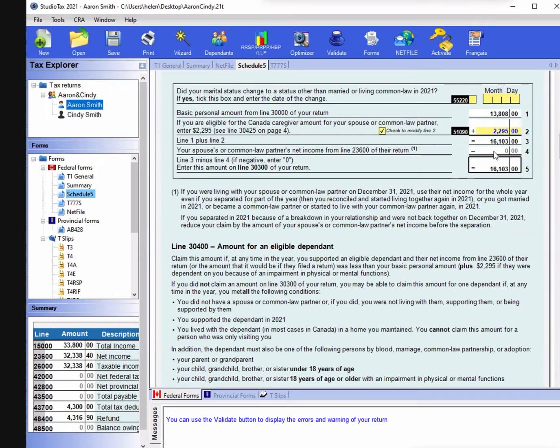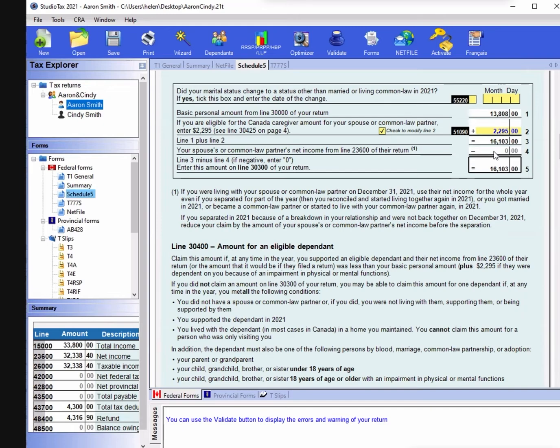If the person's net income is 0, that means the person wholly depends on you, so you get more credit. But if the person you claim has a very high income, then you don't get any credit, because the CRA thinks that money is enough for them to live on.